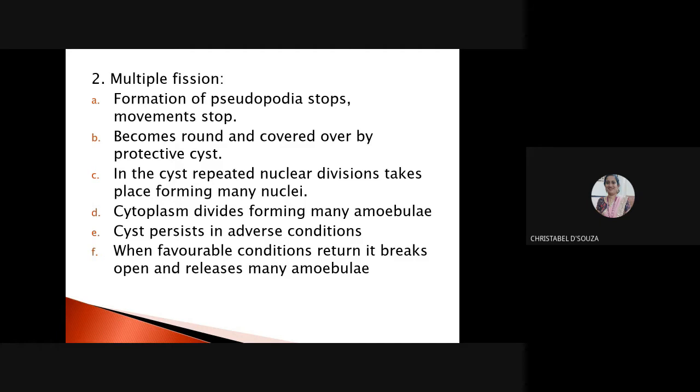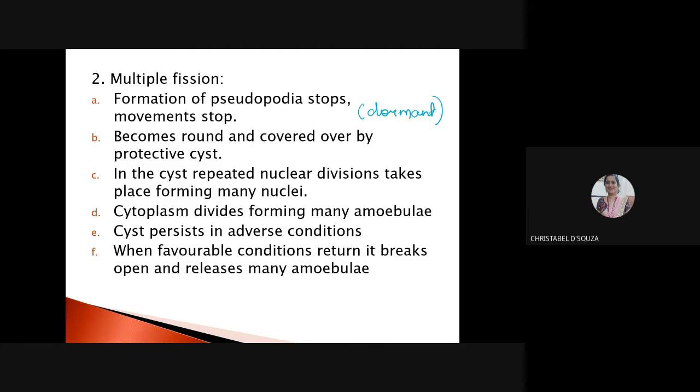So the first thing that happens is the pseudopodia formation stops and the movement stops. In other words, it becomes dormant. Then it becomes round and it is covered over by a protective cyst, a covering. In the cyst, repeated nuclear divisions take place, forming many nuclei.